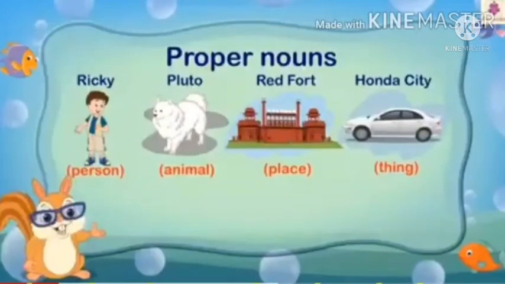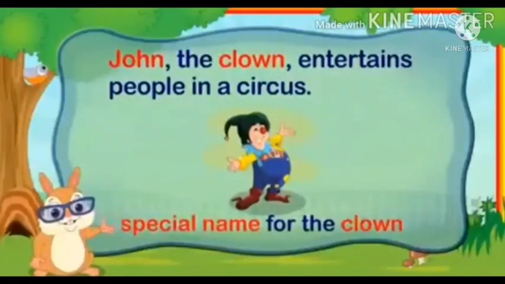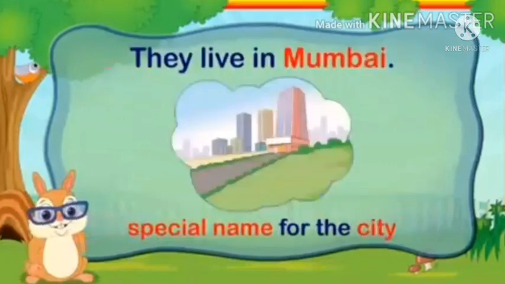Look at some more examples. Ricky is the name given to a person. Pluto is the special name given to an animal, that means a dog. Redford is a special name given to a place. Honda City is the special name given to a car, that means a thing. John, the clown, entertains people in a circus. So here John is the special name given to the clown, that means a person. They live in Mumbai. Mumbai is a special name given for a city.